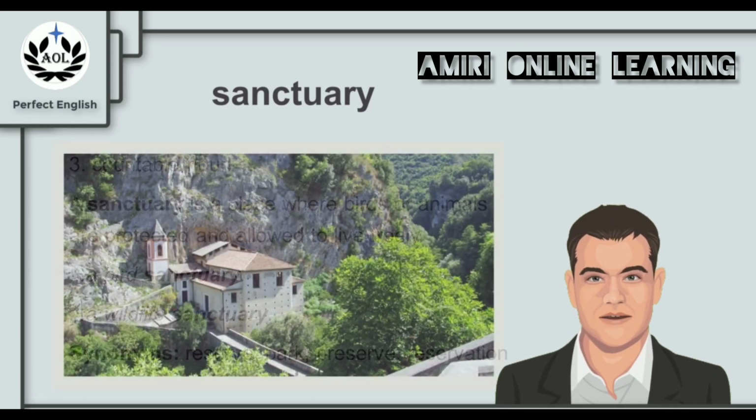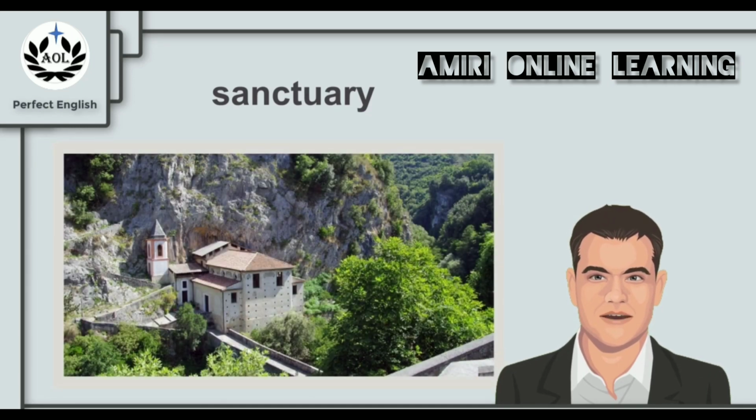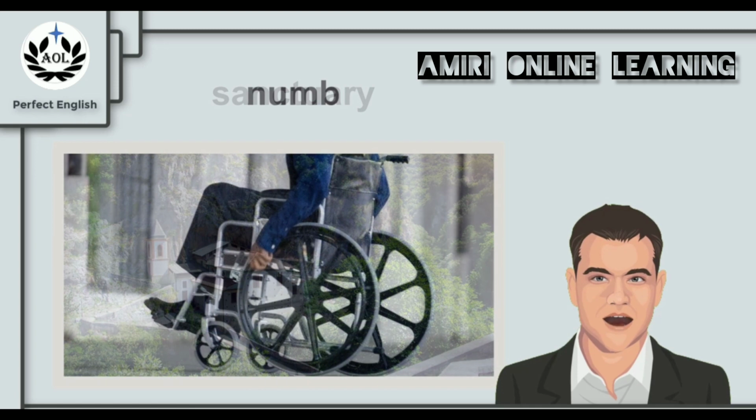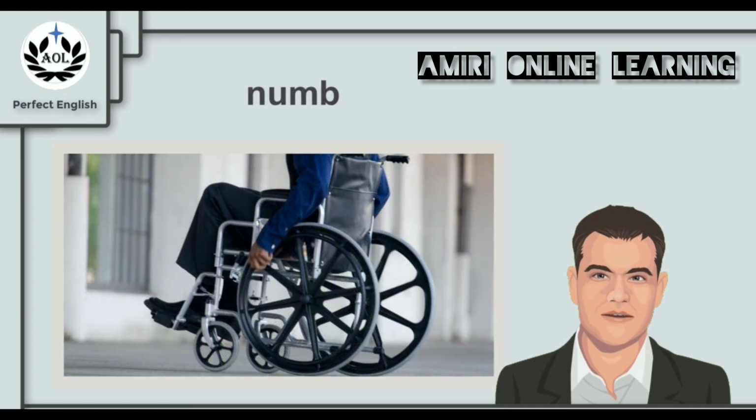So the next time you remember this picture of this house in the middle of nowhere, remember the word sanctuary and what it means. And now for the next keyword, numb. Now you can see this picture, and unfortunately the person in the picture has to use a wheelchair, and probably because this person can't walk.